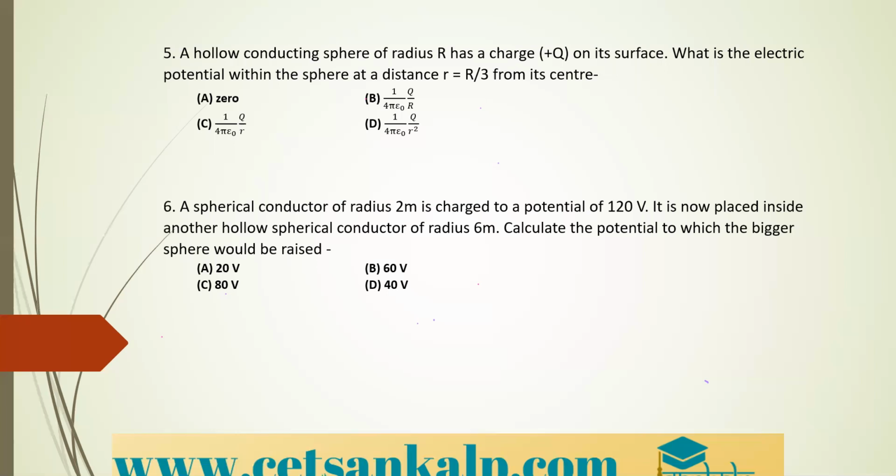And if it is now placed inside another hollow spherical conductor of radius 6 meter, calculate the potential to which the bigger sphere would be raised.